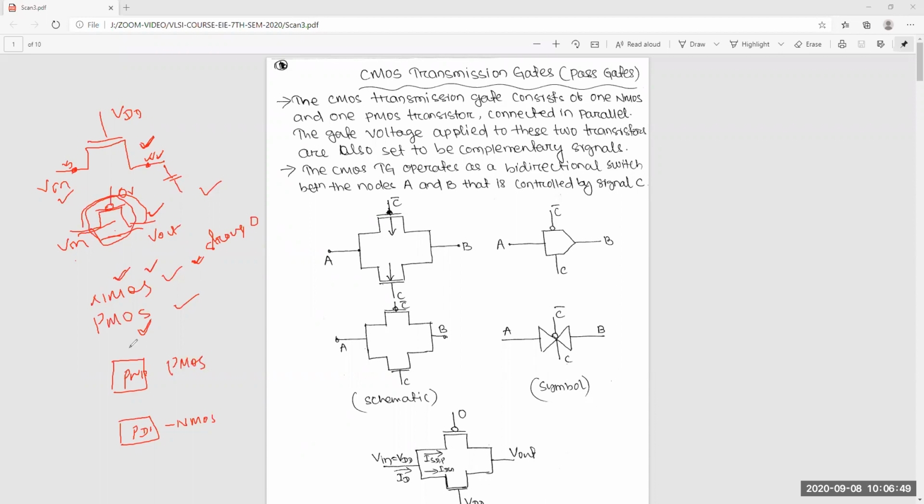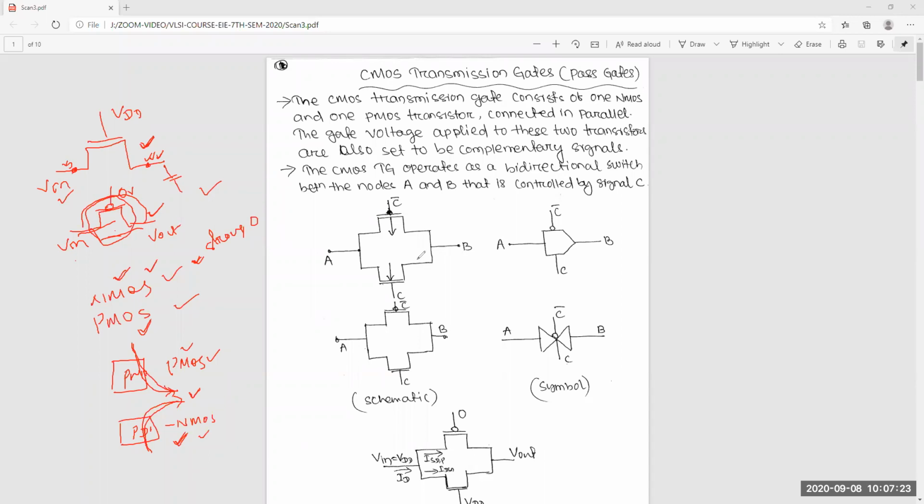Because 1 will pass to the output through PMOS and 0 will pass to the output through NMOS. If NMOS is in the pull down network, it will pass a strong 0, and PMOS passes a strong 1. That's why we generally use PMOS as the pull up network and NMOS as the pull down network. That thing we already covered very briefly, so in this lecture we'll discuss it in detail.